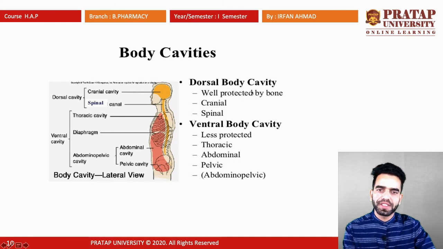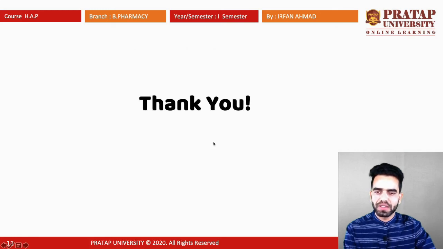The dorsal body cavity is well protected by bones, cranial and spinal, and the ventral body cavity is less protected. It contains the thoracic, abdominal, pelvic, and abdominopelvic cavities. So these are the various body cavities which we have studied till now. This was all for today's lecture. In the next topic, we will study the cell, its structure and its function.